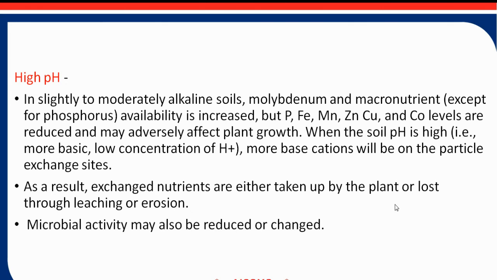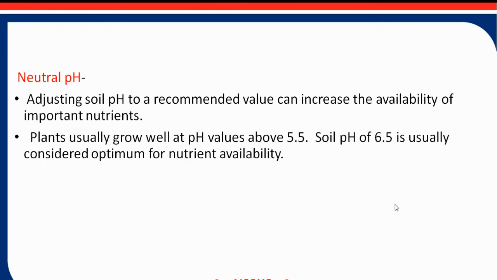Then at high pH, in slightly to moderately alkaline soil, molybdenum and macronutrient availability, except phosphorus, is increased, but potassium, iron, manganese, zinc, copper and cobalt levels are reduced and may adversely affect plant growth. When the soil pH is high, more basic, with low concentration of hydrogen ions, more base cations will be on the particle exchange sites. As a result, exchange nutrients are either taken up by the plant or lost through leaching or erosion. In that condition, microbial activities may also get reduced or changed, which affects plant growth.